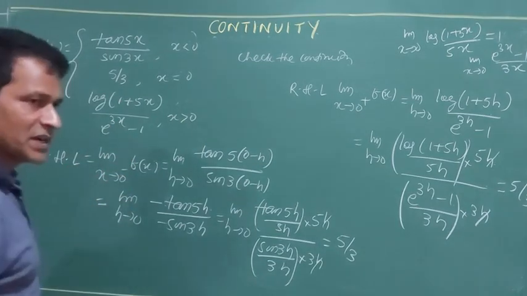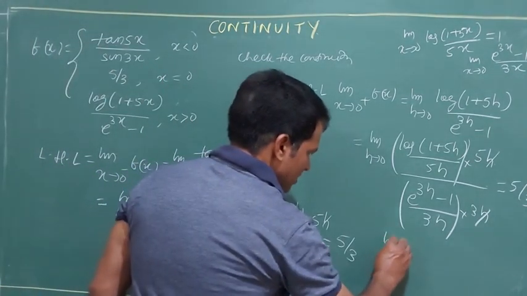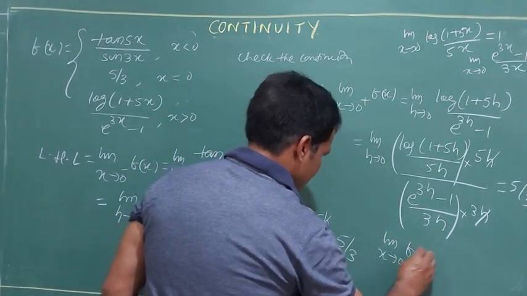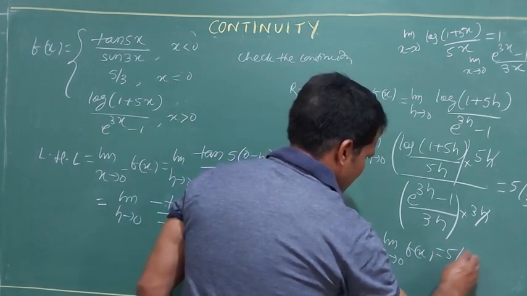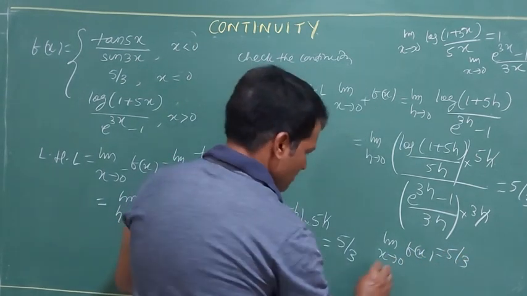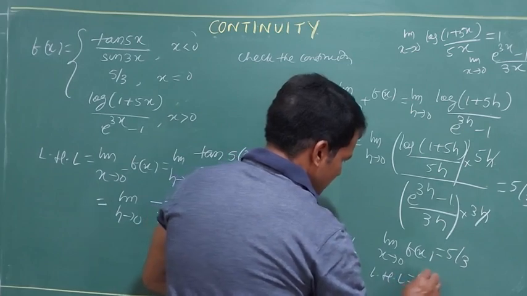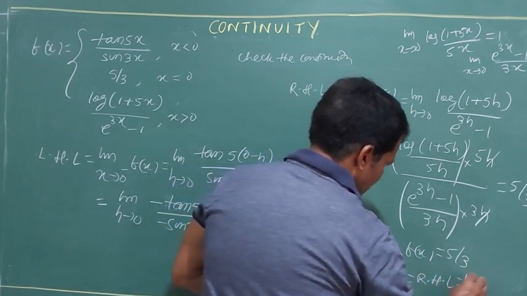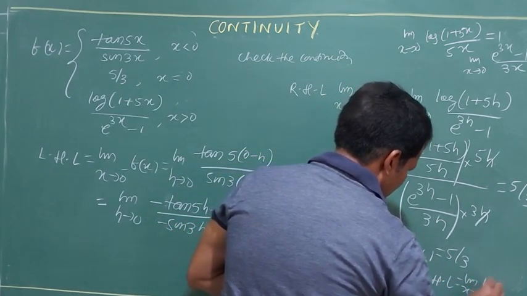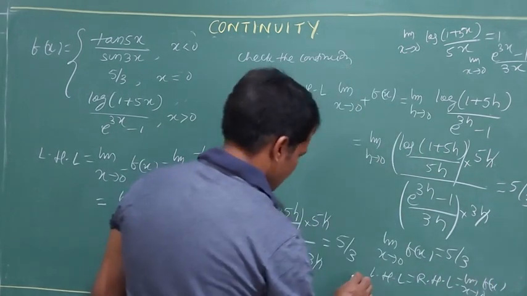And at the point, you can say it is also equal to 5 by 3. Limit x tends to 0, f(x) is equal to 5 by 3. So all are equal to 5 by 3. LHL is equal to RHL is equal to limit x tends to 0 f(x), continuous.